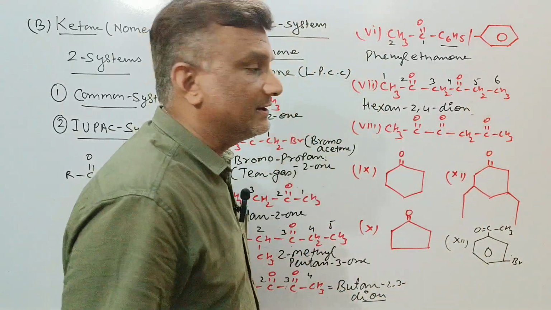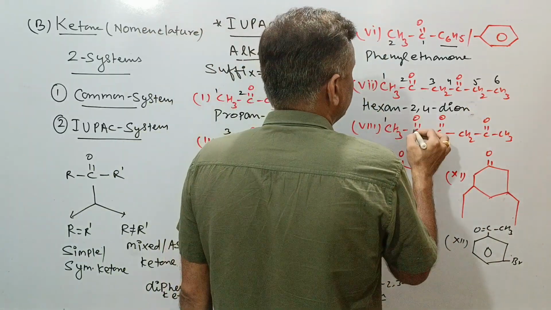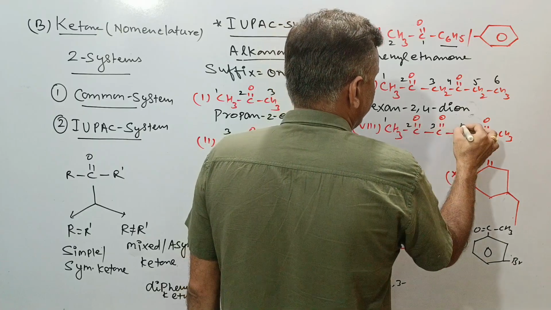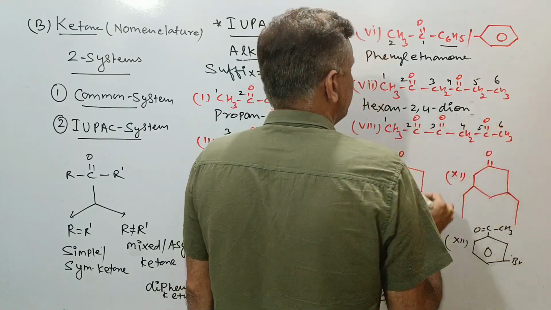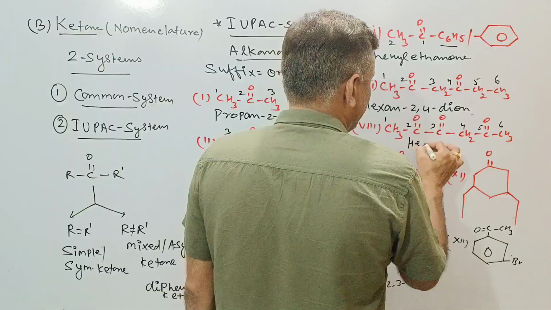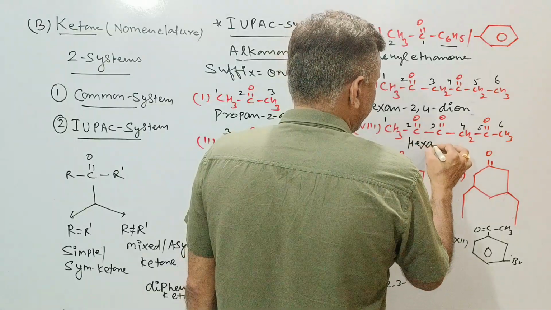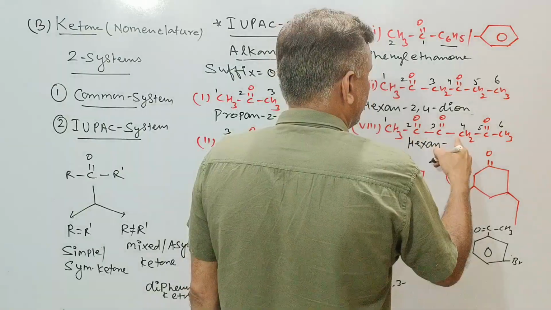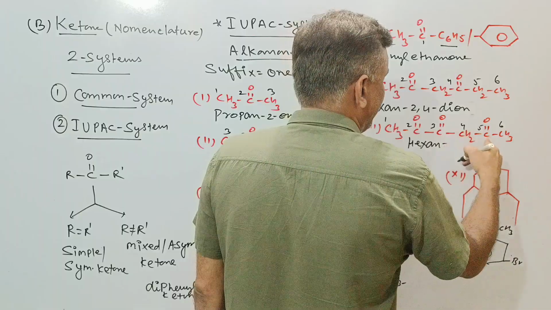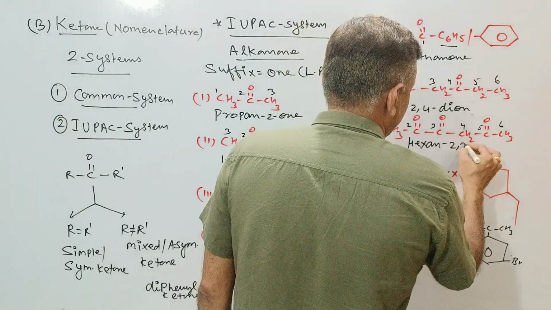If we go further, this is 1, 2, 3, 4, 5 and 6. There are 6 carbons again, so hex, single bond 'an', over number 2 position, number 4 position, number 3 position and number 5 position. So 2,3,5-trione.